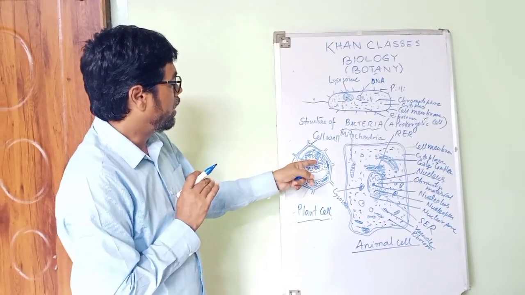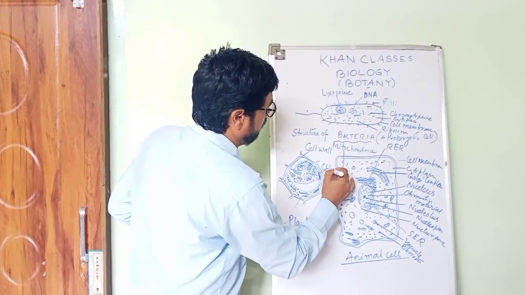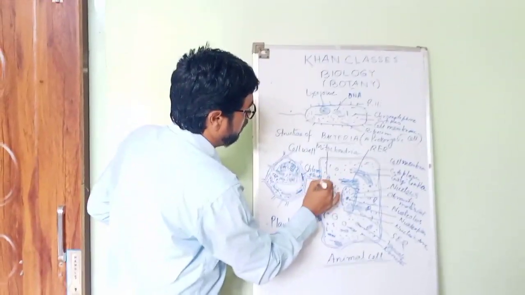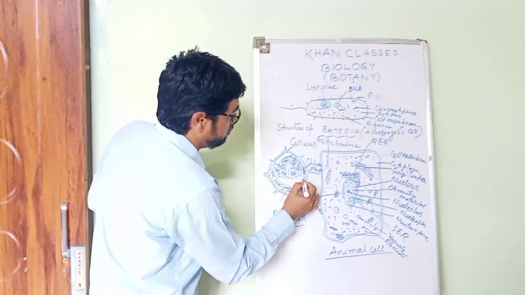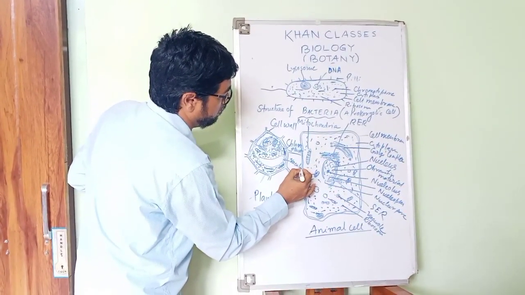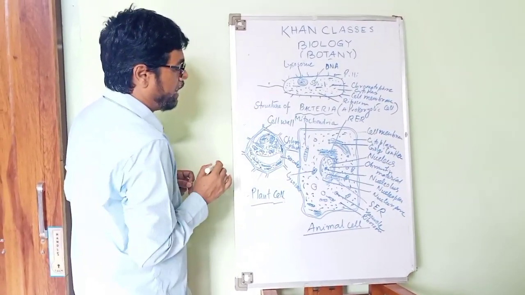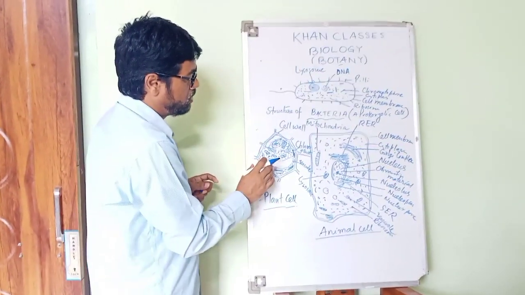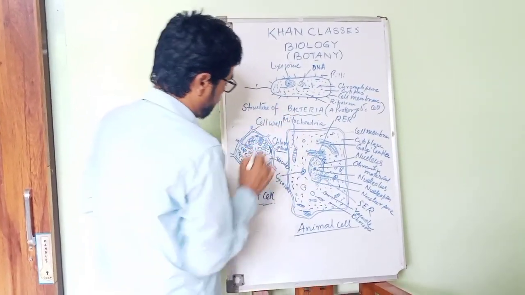Then you will find the chloroplast, which is found in plant cells only and is absent in animal cells. You will find large vacuoles in plant cells. Generally most of the plant cell is occupied by the vacuole, whereas in animal cells vacuoles are either absent or very small.